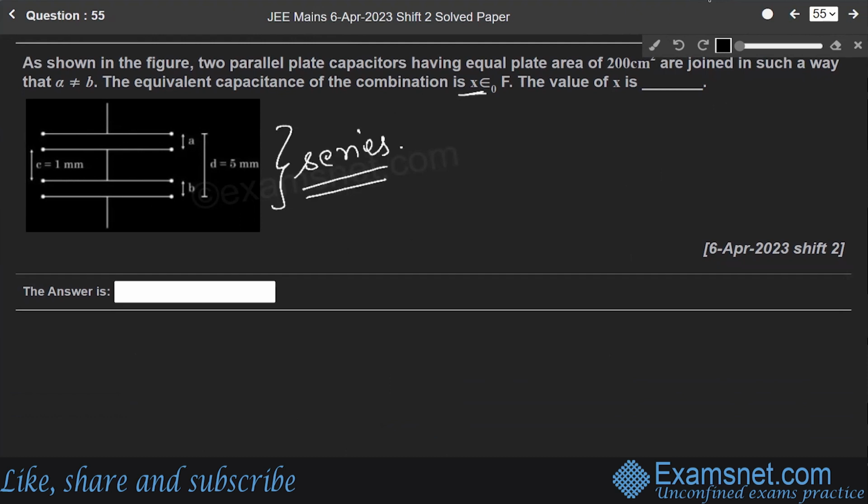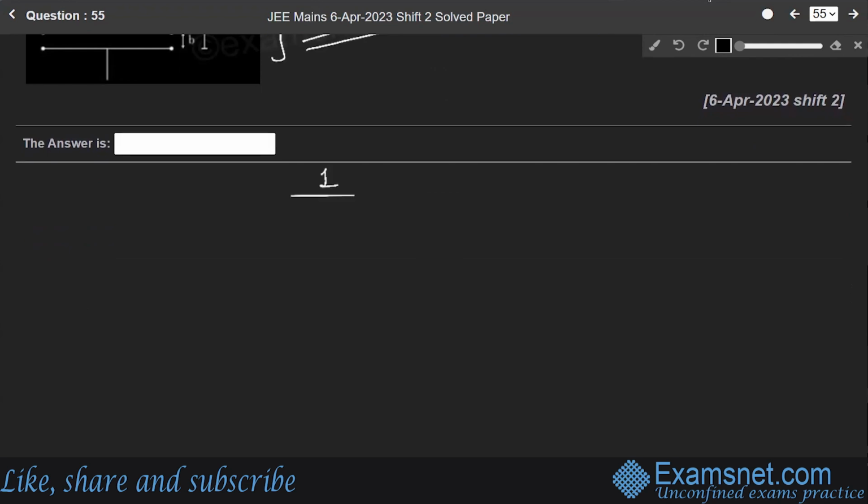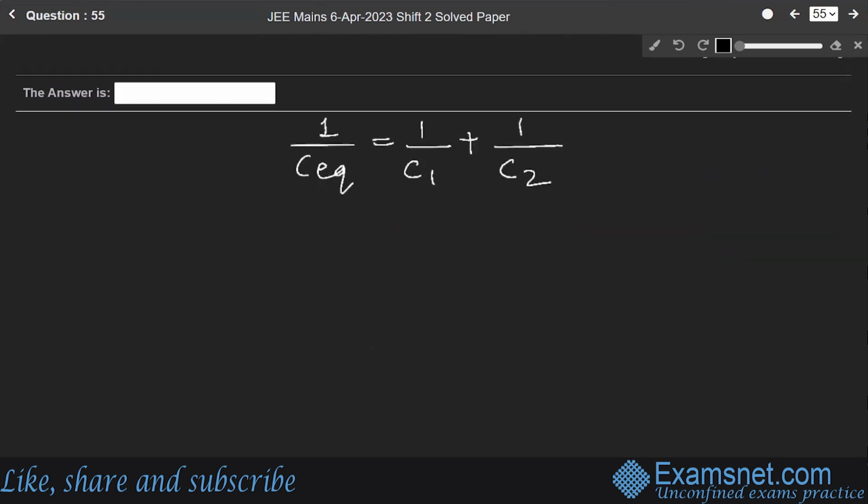It is dealing with the capacitor, so this question is from the capacitance chapter, electrostatics. Now, since these two capacitors are in series, the equivalent capacitance formula is 1 over C equivalent equals 1 over C1 plus 1 over C2. The formula for the capacitance is C equals epsilon naught A over D, where D is the distance.